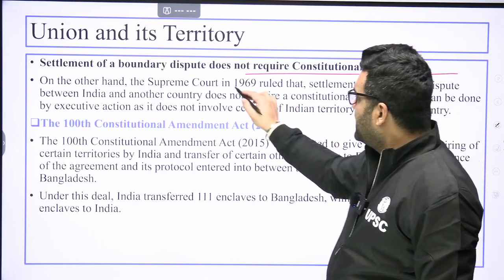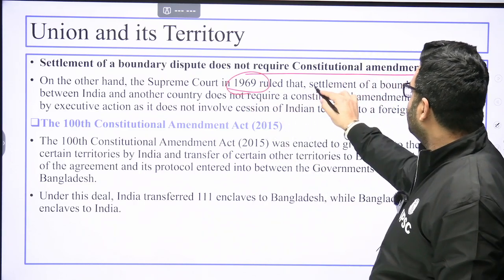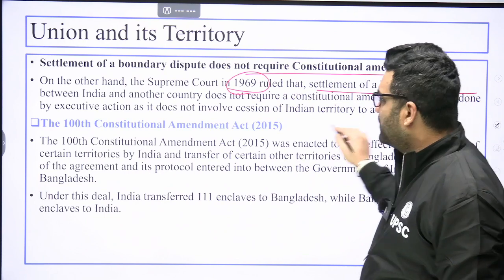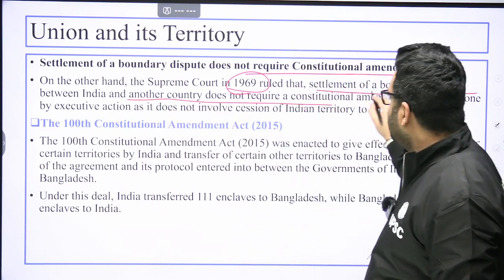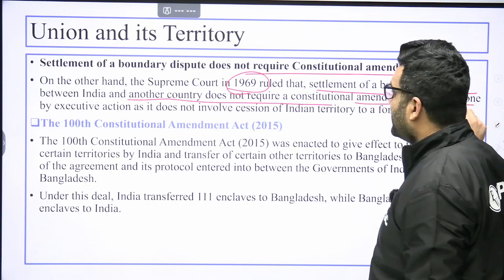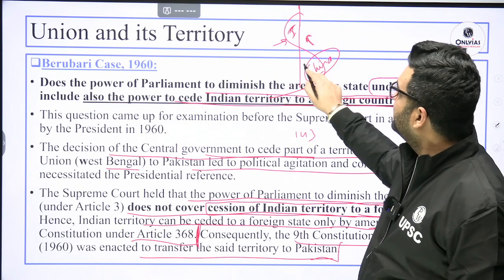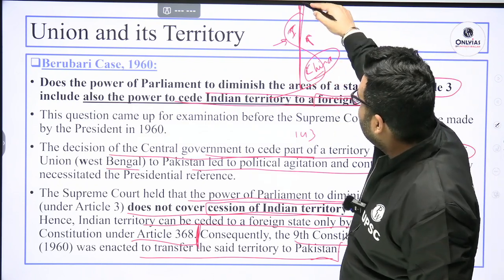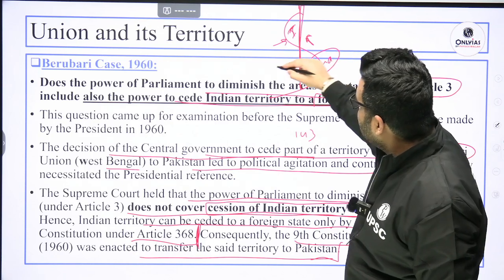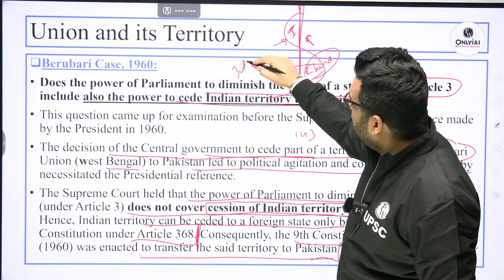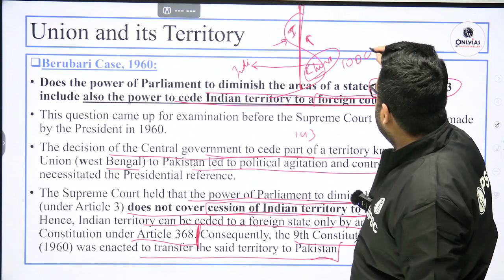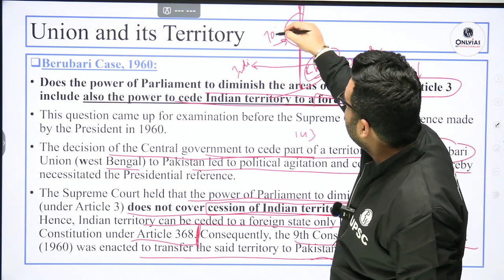On the other hand, the Supreme Court in 1969 ruled that settlement of a boundary dispute between India and another country does not require a constitutional amendment. It can be done by executive action. But I have given you another example. See, this is the boundary that needs to be settled. The land that China is giving to India is more, let's say 100 acres, and the land that India is giving to China is 70 acres.